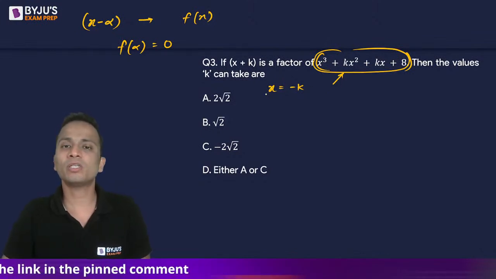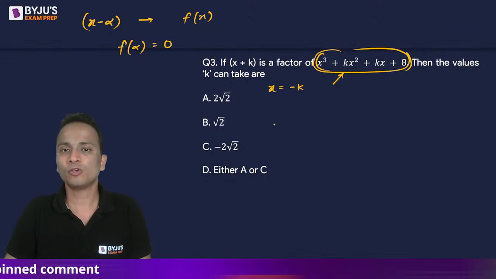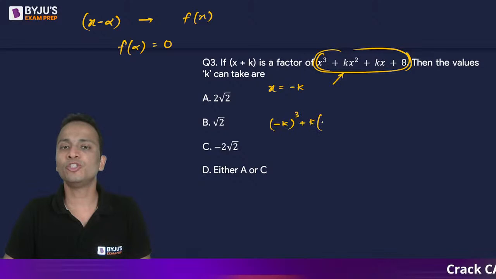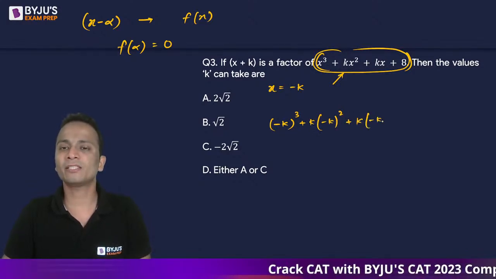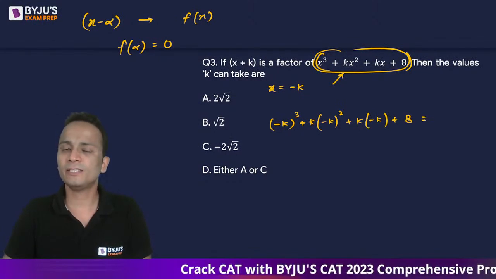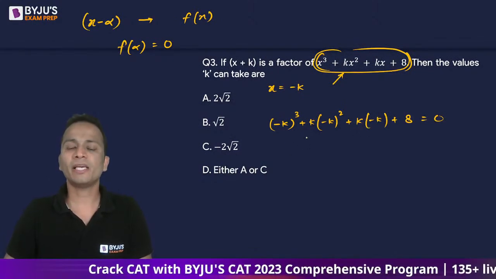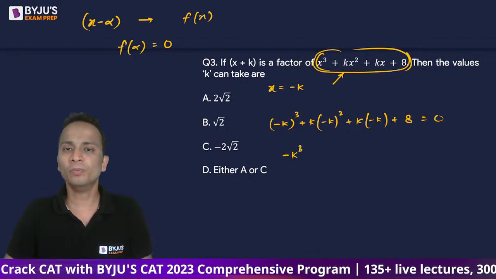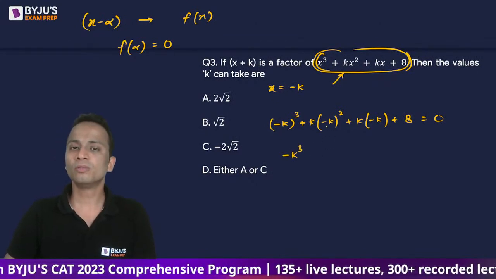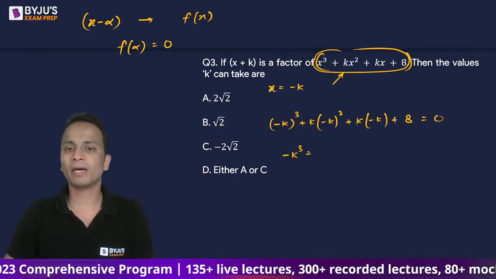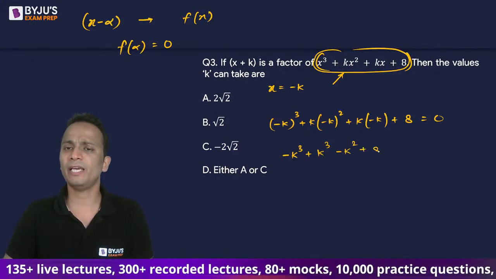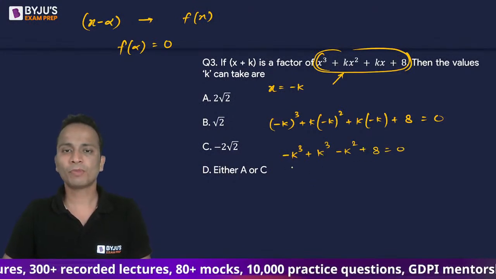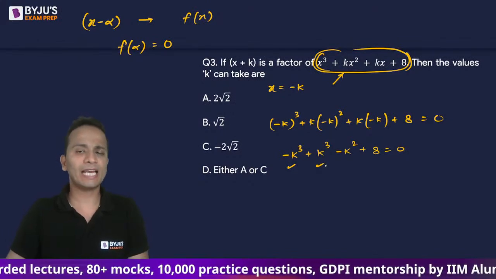So let's substitute x equal to minus k. Minus k whole cube plus k into minus k whole square plus k into minus k plus 8 is equal to 0. So minus k whole cube will become minus k cube, k into minus k whole square will become plus k cube, then minus k square plus 8 equal to 0. So minus k cube and k cube will get cancelled.